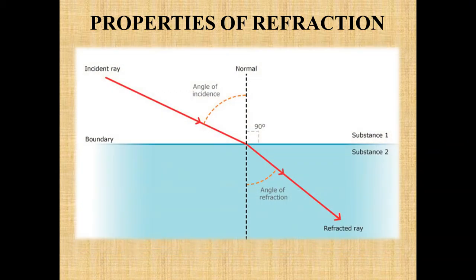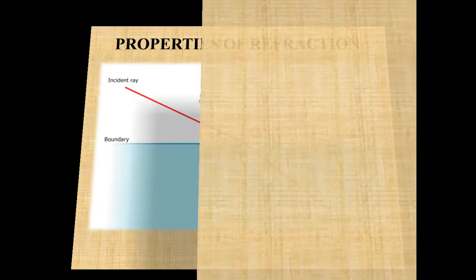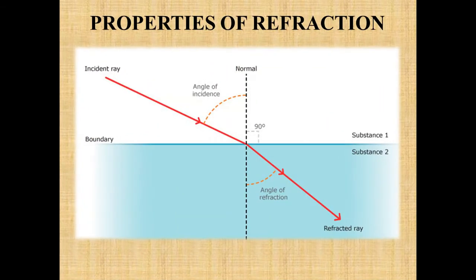So there are a few properties of refraction. Whenever the light travels from a rarer medium to a denser medium, what happens? It bends towards the normal.